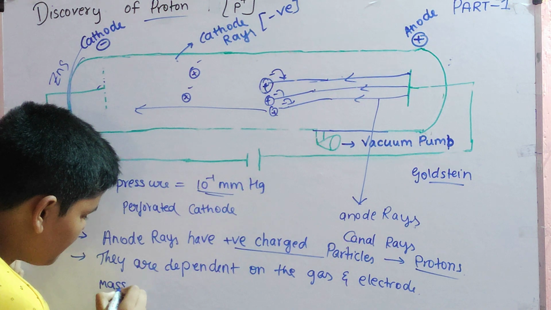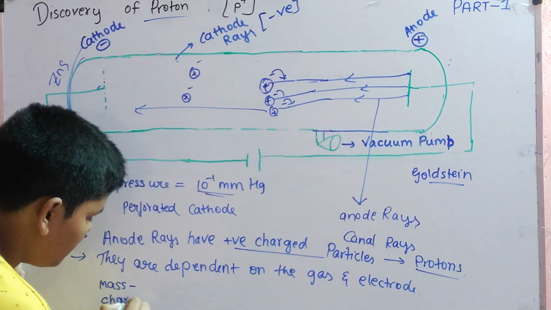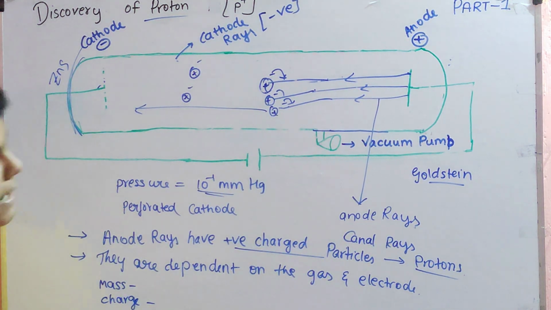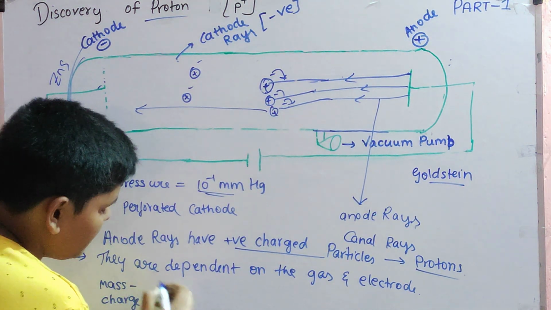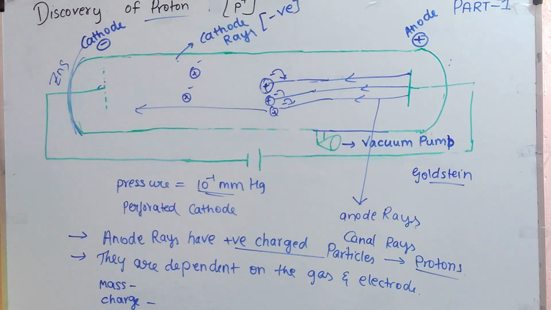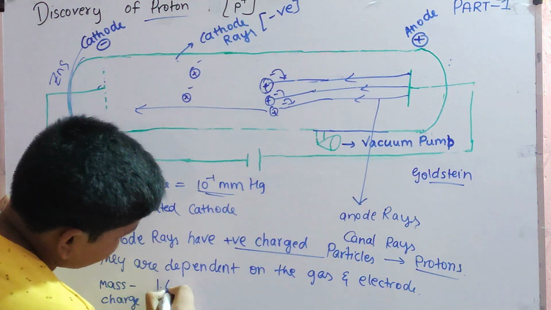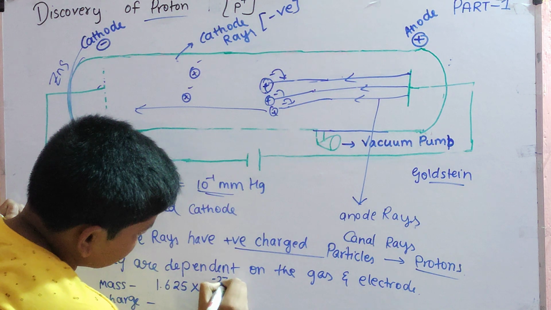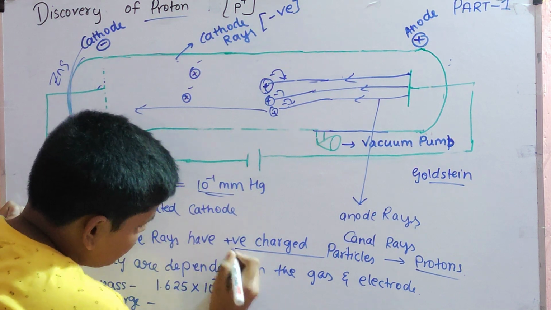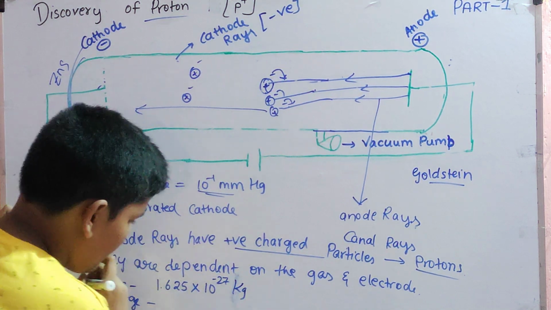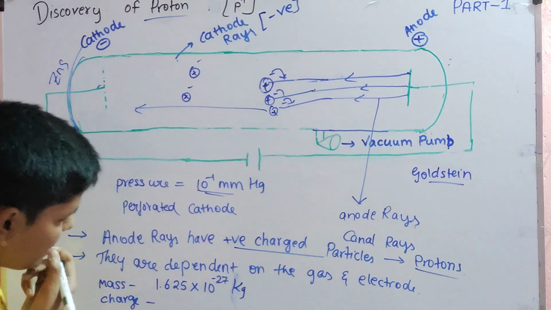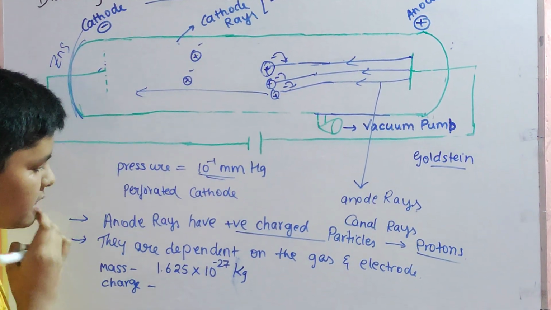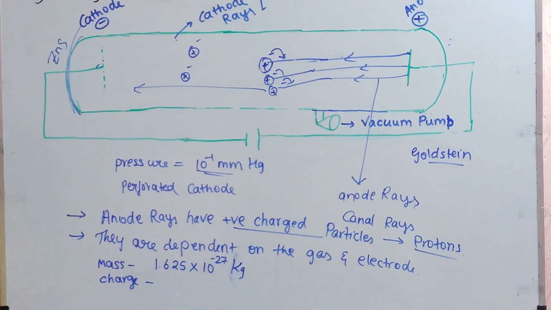Let us talk about mass and charge. The fundamental particle discovered over here is the proton. The mass of the proton is 1.6 into 10 to the power of minus 27 kg.